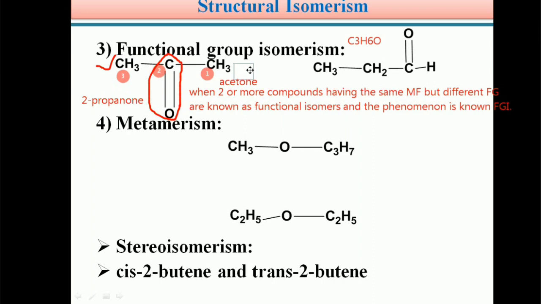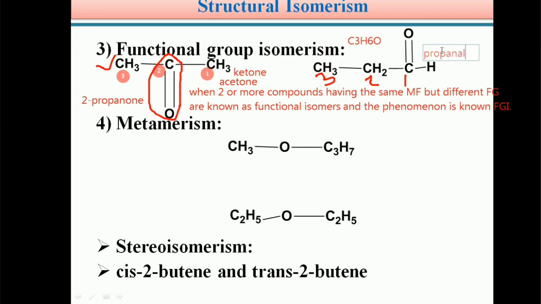We know C double bond O is the ketone functional group, and the common name is acetone. Thus it has the molecular formula C3H6O. Another isomer with the same molecular formula, numbering 1, 2, 3, is named propionaldehyde.